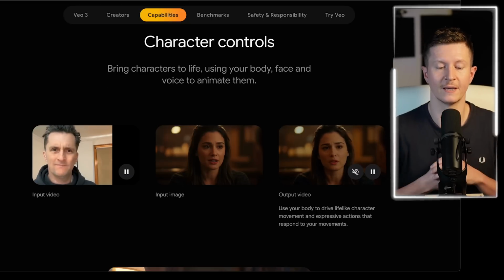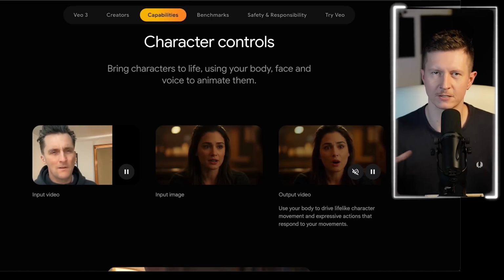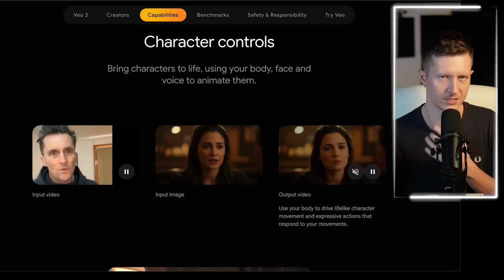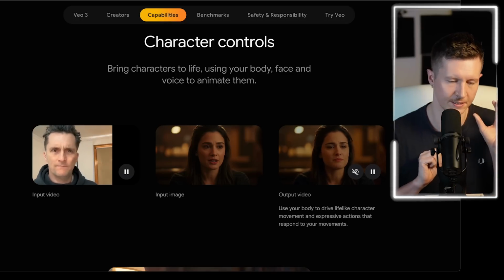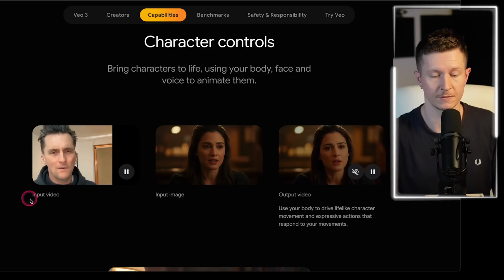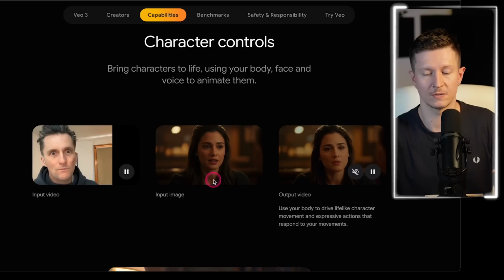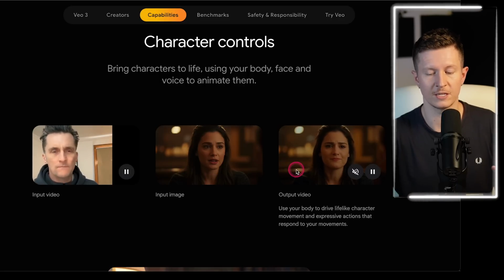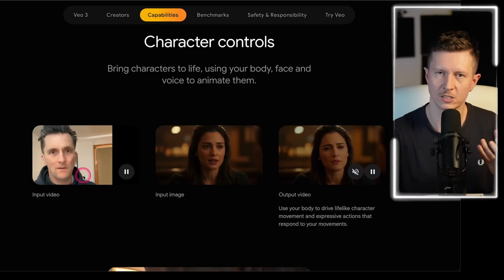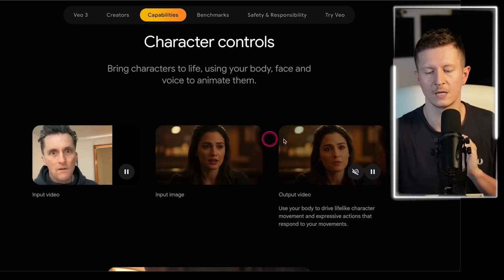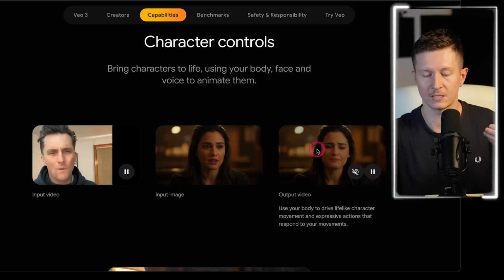Now, another interesting feature is using that of live actors and applying their performances to AI-generated characters. So what you can do is you can take an input video, which you can see here on the left. You can put an input image in of an AI-generated character, and then you can sync the actor's facial expressions and lip movements to the image and generate an entirely new video. Now, with AI voice changing software, this brings up a whole host of possibilities for individuals to not only direct and create their own films, but also star in them as many different characters.